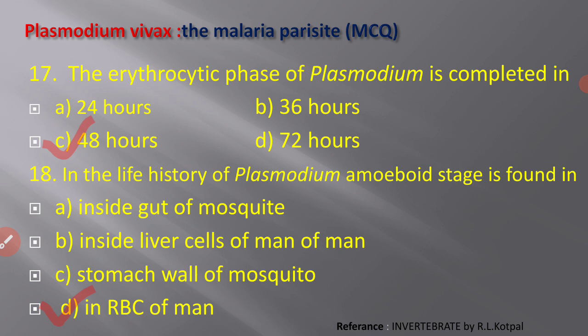This trophozoite stage then leads into the signet ring stage, and then the ring stage is followed by the amoeboid stage. So the amoeboid stage is found in RBC of man.